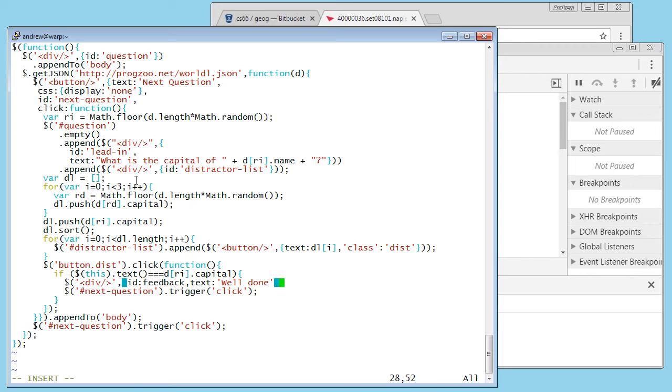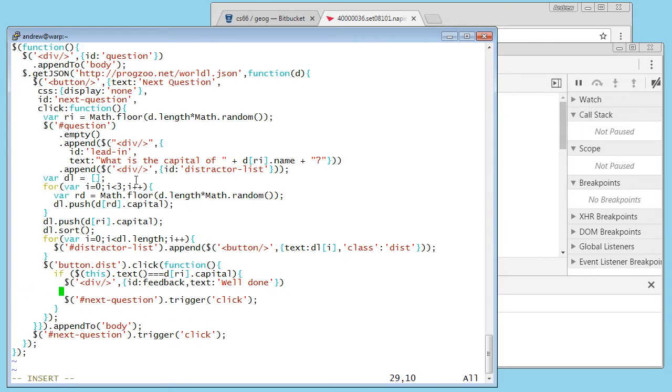and that's created my div, and I'm going to append that onto, where should I put it? I'm not sure if it's part of the question or not. I guess I will put it as part of the question. One advantage of putting it part of the question is that when the next question gets clicked, it'll get cleared out. Append to hash question.